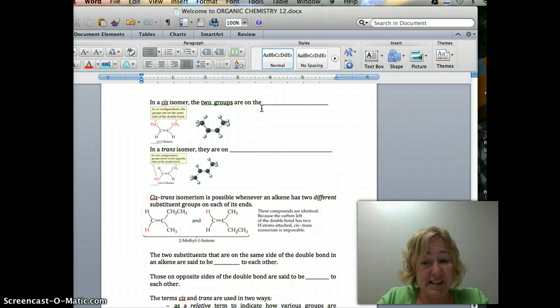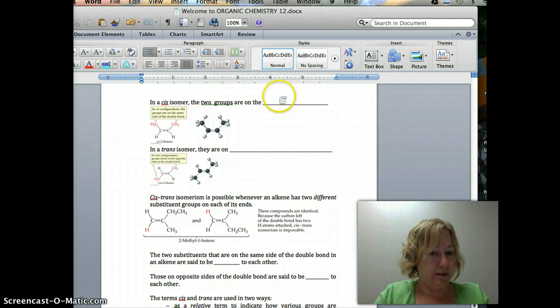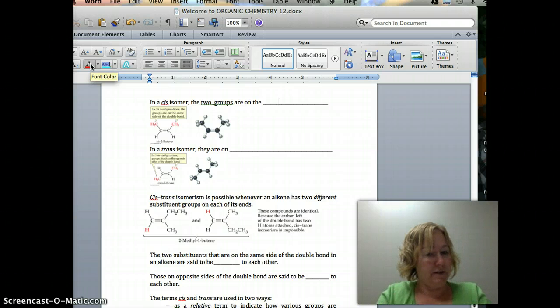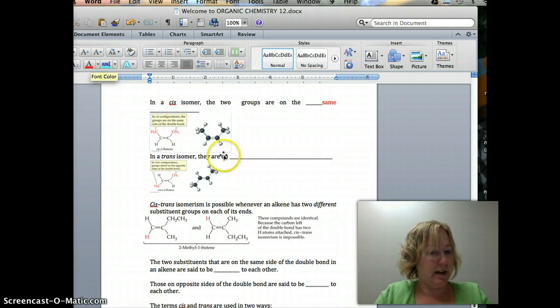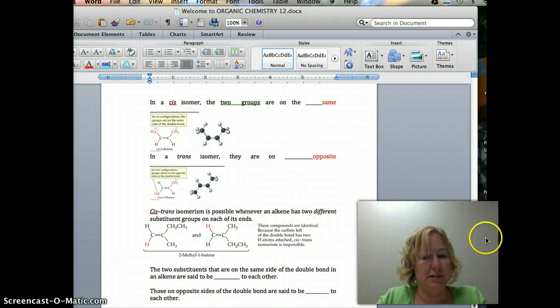The way I remember this, cis has sides. They're on the same side. Cis has same side. Trans is on opposite. It has a T in it. I don't know. You can think of something catchier than that and let me know, but that's all I have. Cis are on the same side. Trans are on opposite sides. So that's how you remember the cis and the trans.